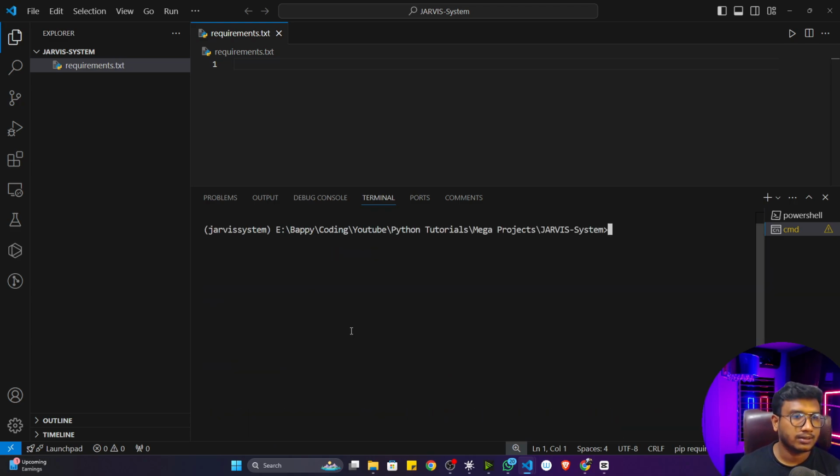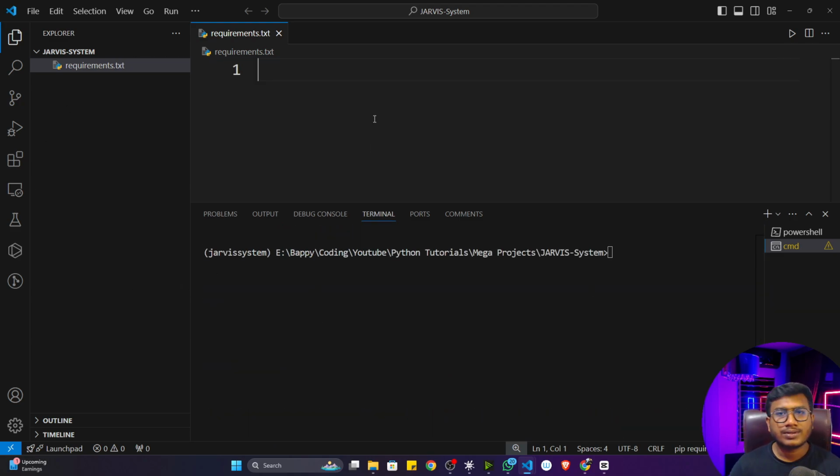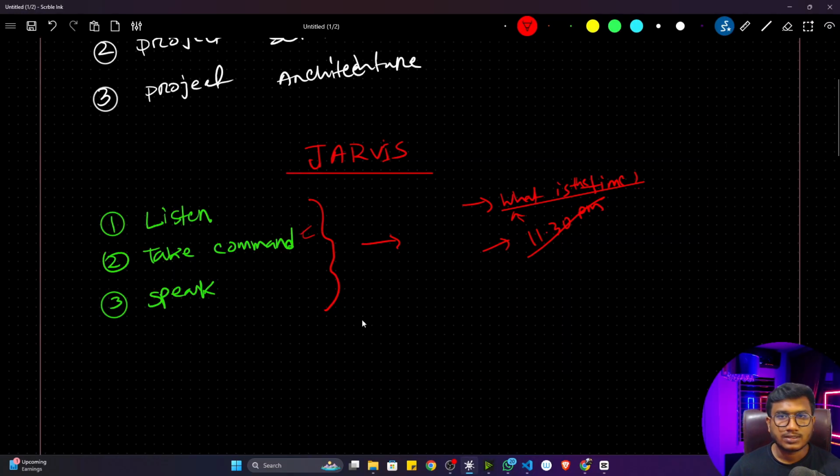Now I can clear the terminal. Now inside requirements, first of all, I have to add some libraries. That means the Python packages I want to use in this particular project. Here we'll be implementing some main components of our project: the listen, the speak, and the take command function. You can see listen and take command are actually the same.